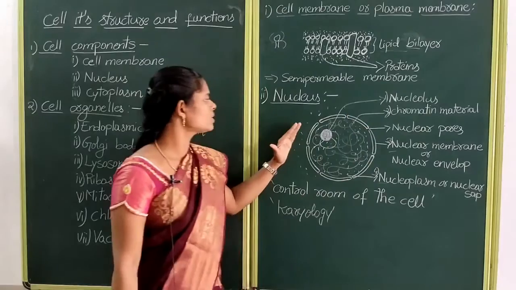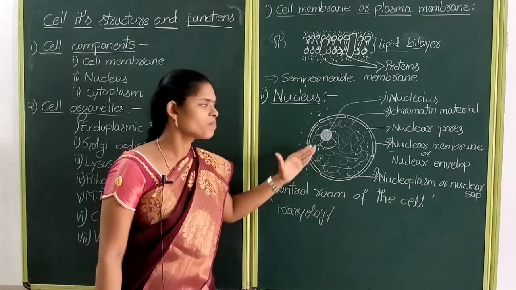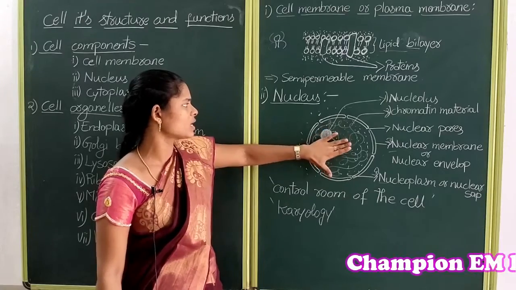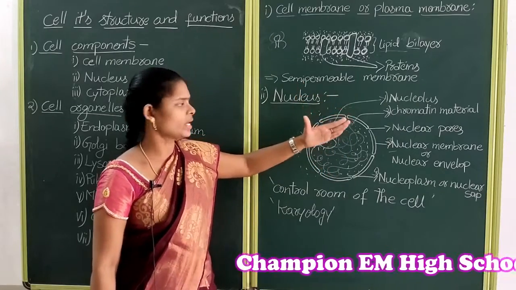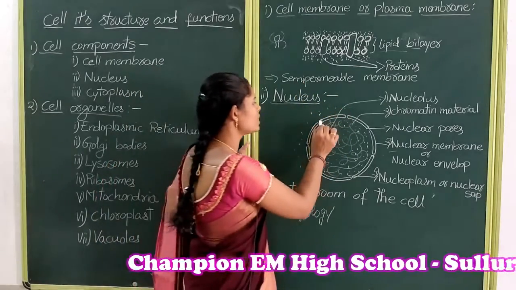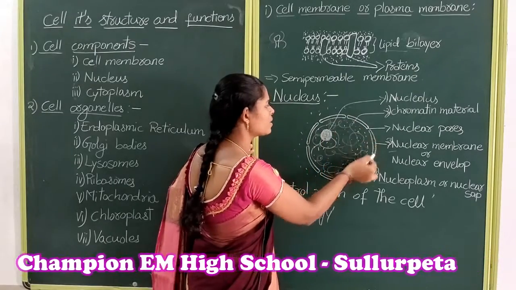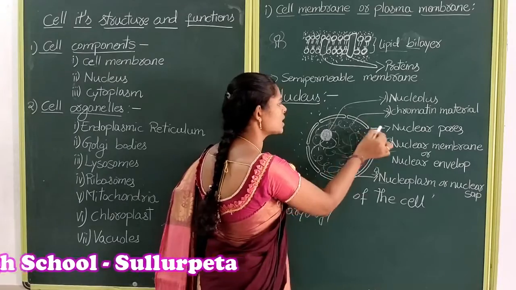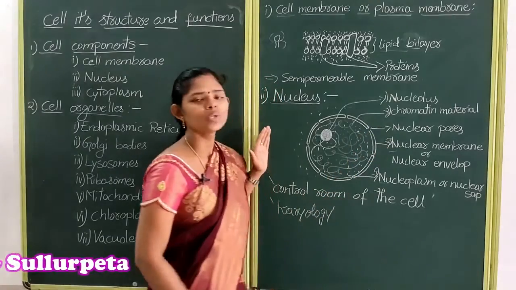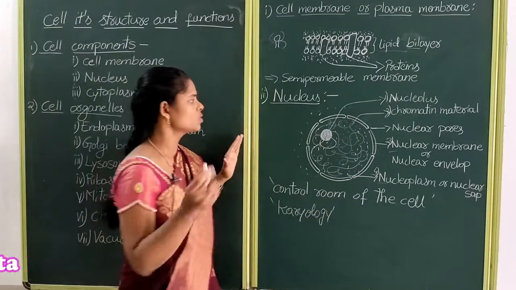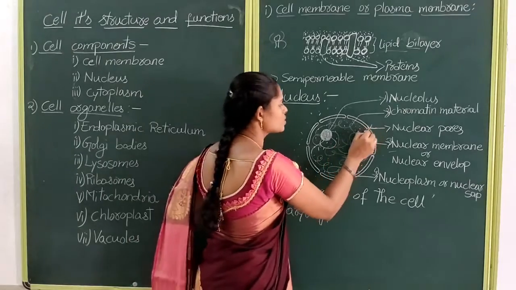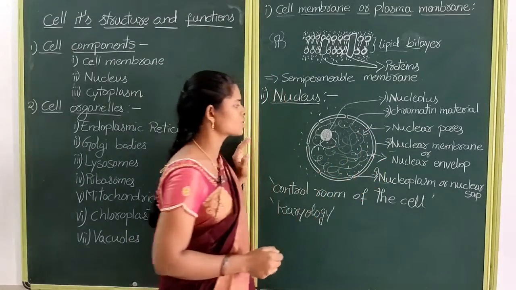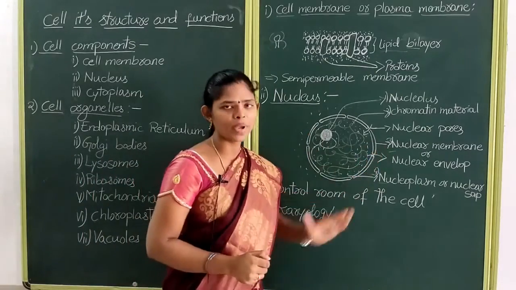So this nuclear membrane separates what is within the nucleus from what is outside it. In this nuclear membrane you will be able to see some gaps. Those are known as nuclear pores. Nuclear pores allow entry of some substances and also exit of some substances through this membrane.